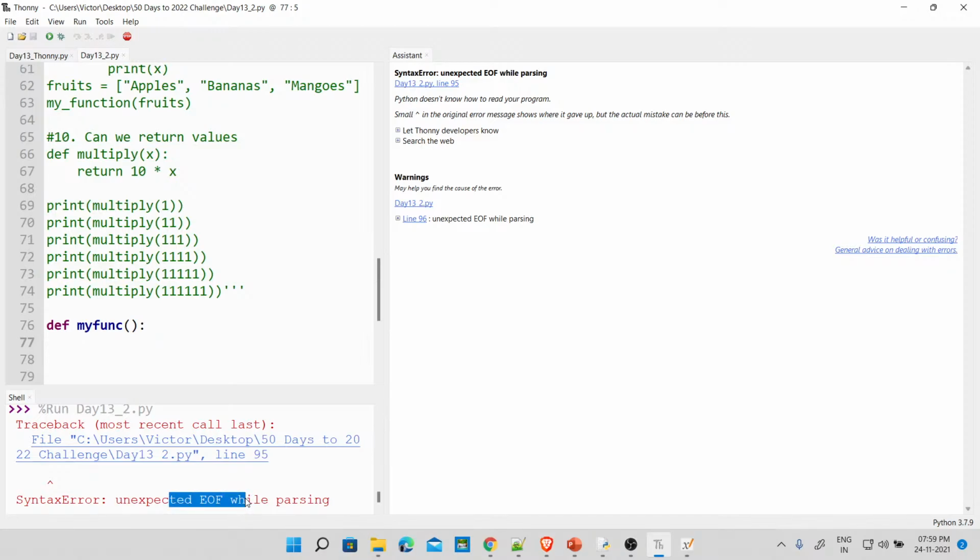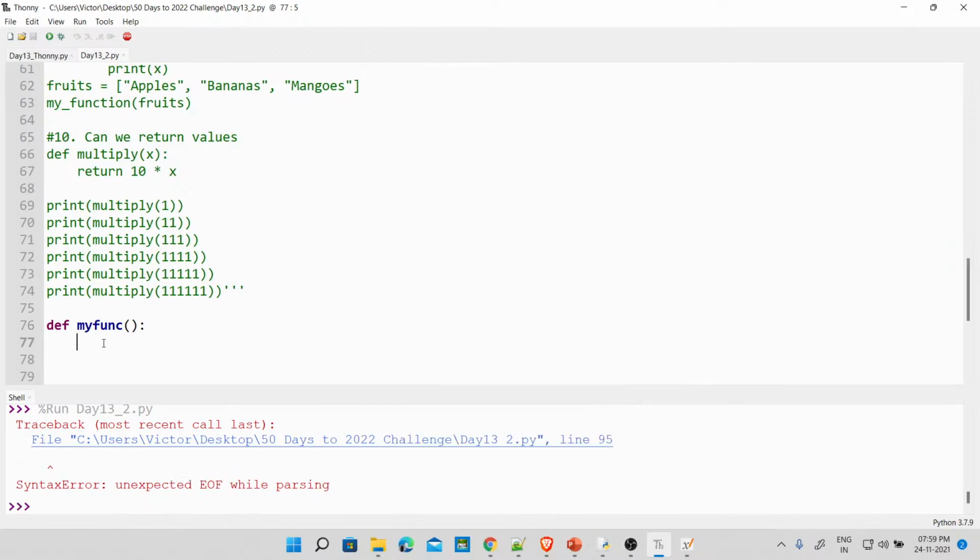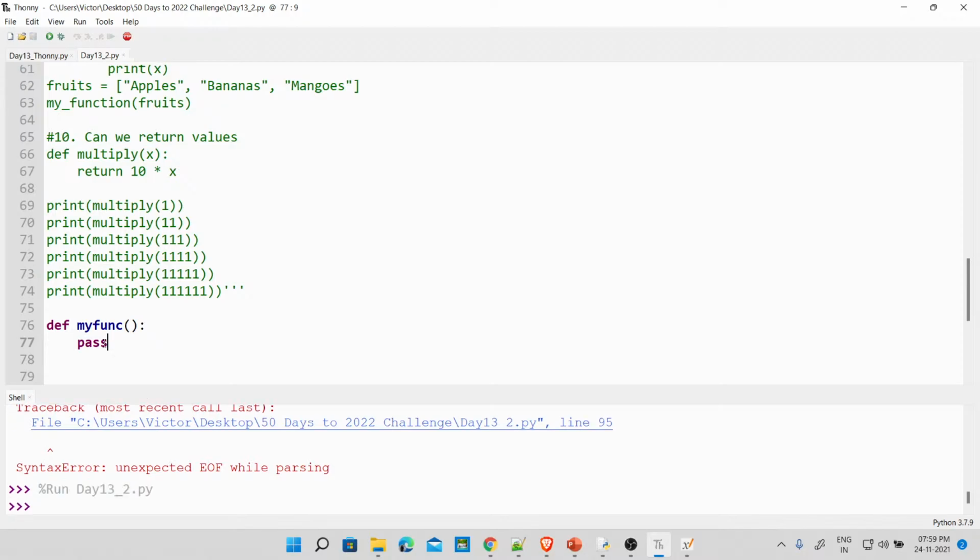So you might actually print something here. Now, another way you can do is keep this pass. Just skip this because I'm thinking of what to put there. I will get back to this later and then I will update that. So this is fine. Nothing gets printed because obviously I did not pass anything here. If you are curious, if you go and say my func, obviously nothing is there, right?